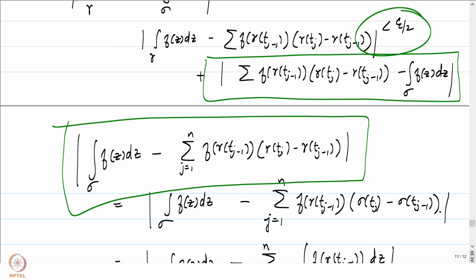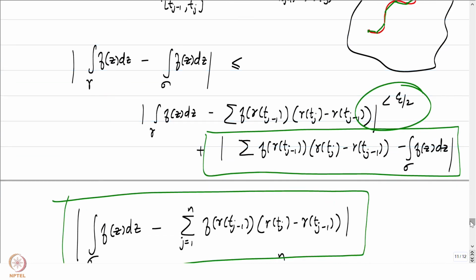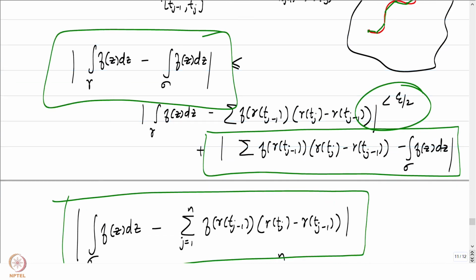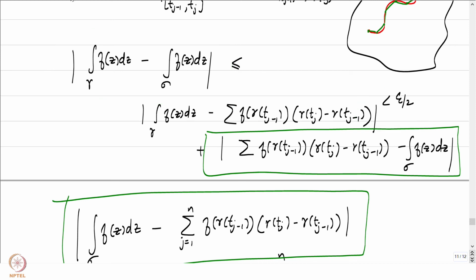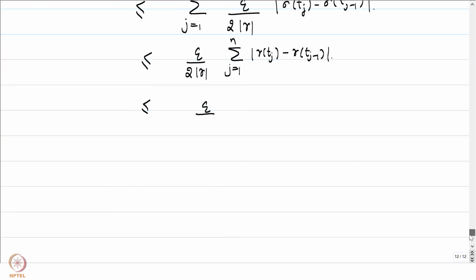So what we have essentially proved is that the integral of f over gamma minus integral of f over sigma is less than epsilon by 2 plus epsilon by 2, which is less than epsilon. Let me write that down. Hence, the integral of f over gamma minus the integral of f over sigma is less than epsilon, and we are done.